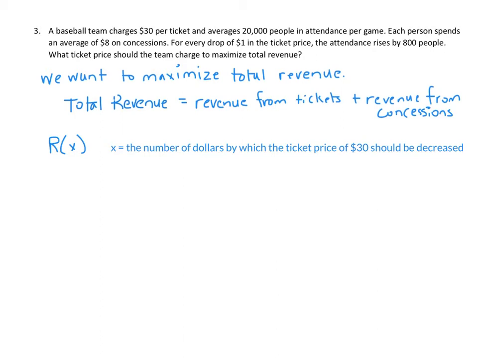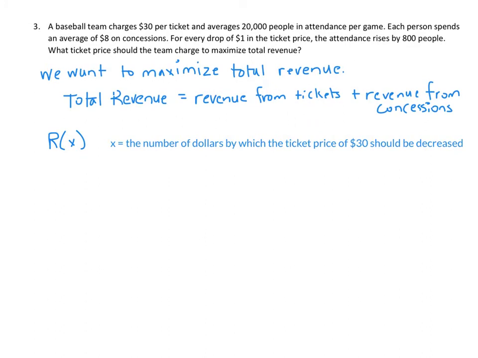So ideally, they're trying to lower the price of tickets to get attendance to rise. So we can let our variable x be the number of dollars by which the ticket price of 30 should be decreased.